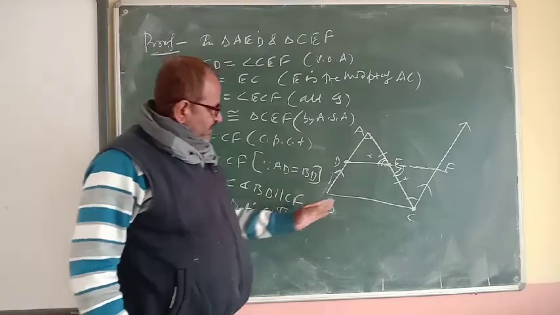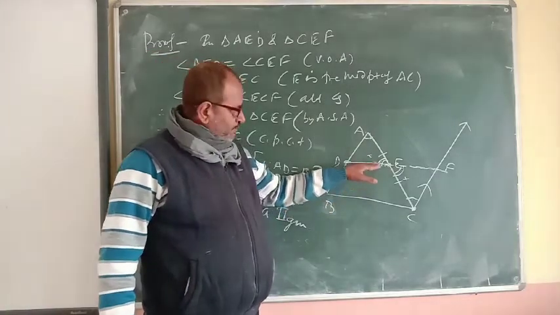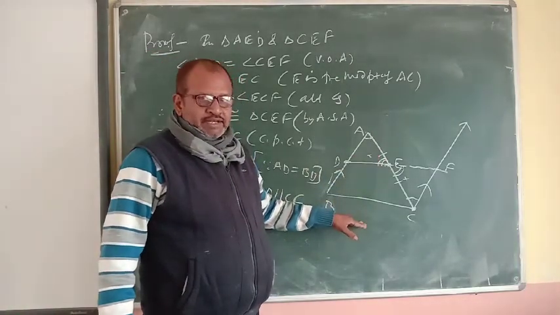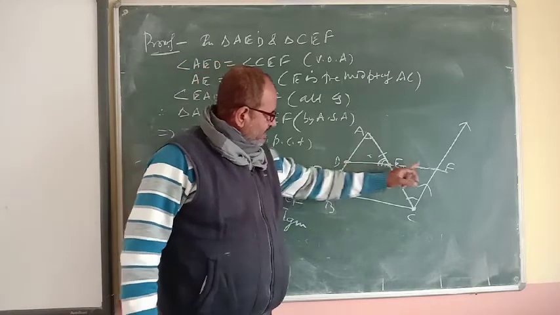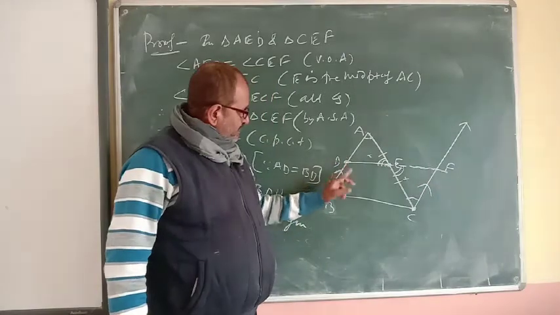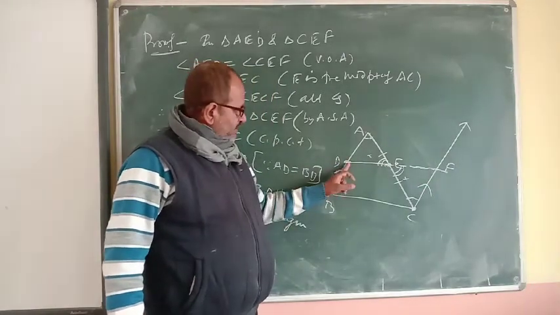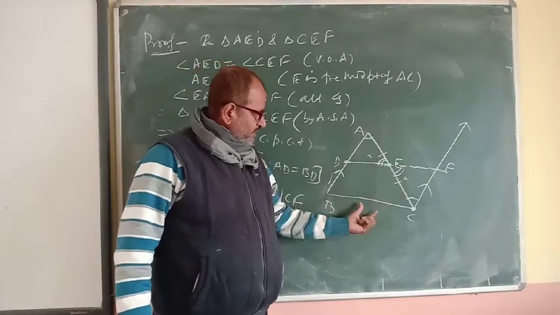And we also know that in a parallelogram, opposite sides are parallel and equal. So opposite sides means DF is parallel to BC, and DF will be equal to BC.